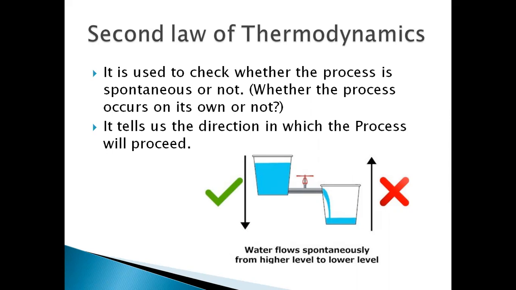We take two vessels. One vessel is at higher level. The other vessel is at lower level. If we open the tap, the water flows naturally from higher level to lower level. But the reverse of this process cannot occur. This means the process can occur only in one particular direction.